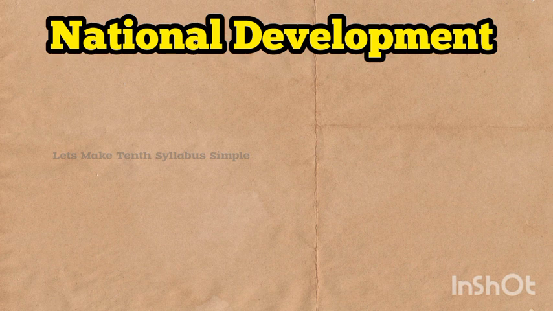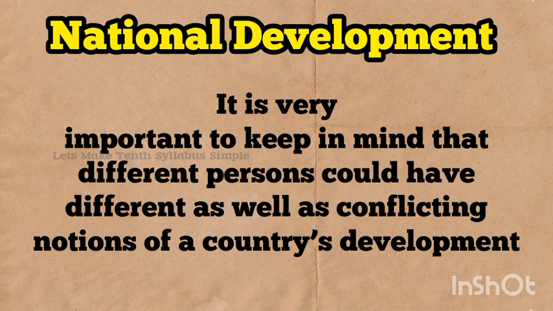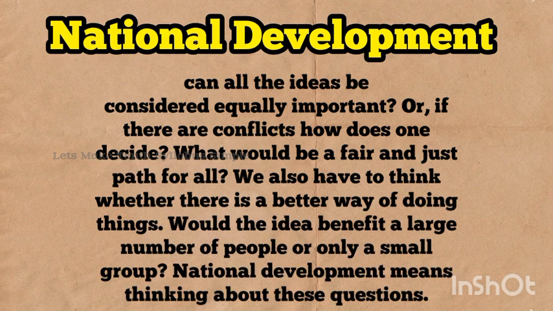Section 3, National Development. As we studied so far, we know different individuals have different ideas of development. But in a country, there are lots of people. So it's very important to keep in mind that different persons could have different as well as conflicting notions of a country's development. Can all ideas be considered equally important? If there are conflicts, how does one decide what would be a fair and just path for all?